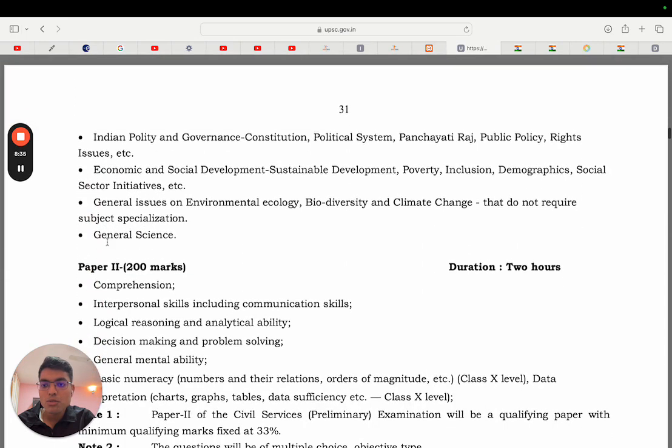In this, it comes only general science. So they have just mentioned it like that, nothing else, no details. General science means general science. That is biology, chemistry, physics, the general aspect, the basic aspect.